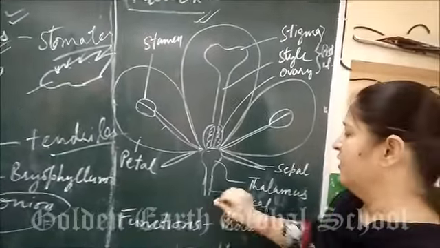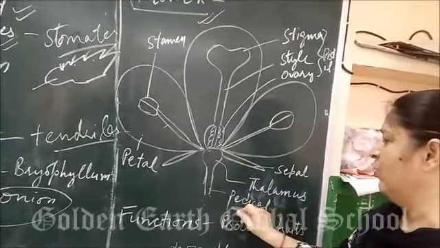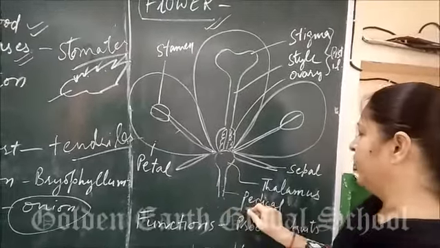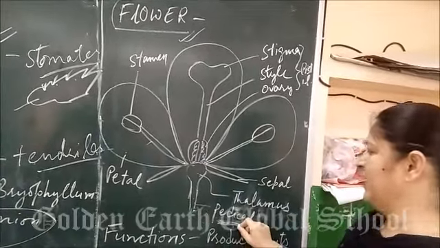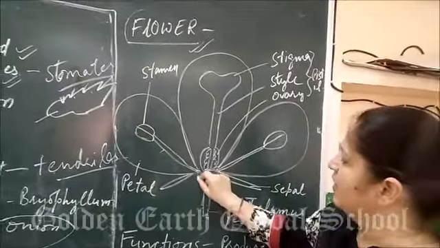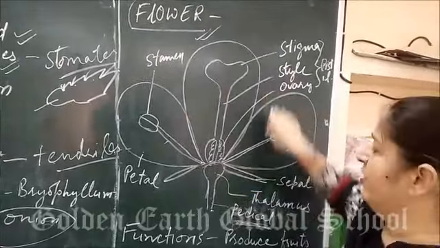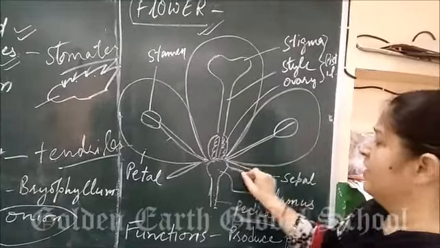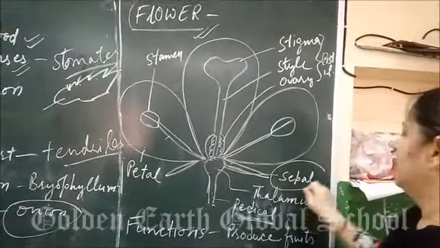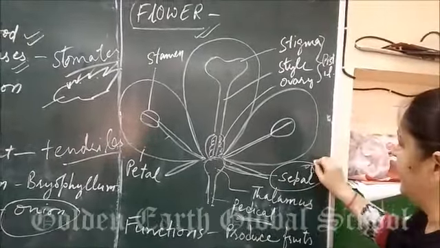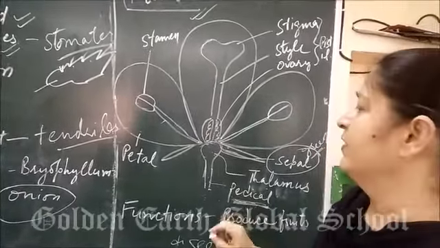The flower is attached to the petiole with the help of the pedicel. After the pedicel there is a thick structure called the thalamus, from which the flower will bear. First, the bud in which the flower is closed inside is called sepal. It is green in color. It will protect the flower.